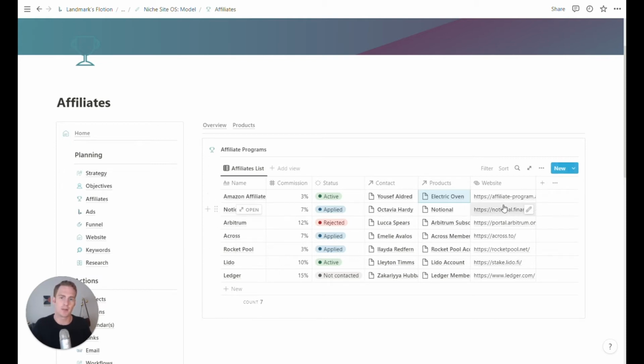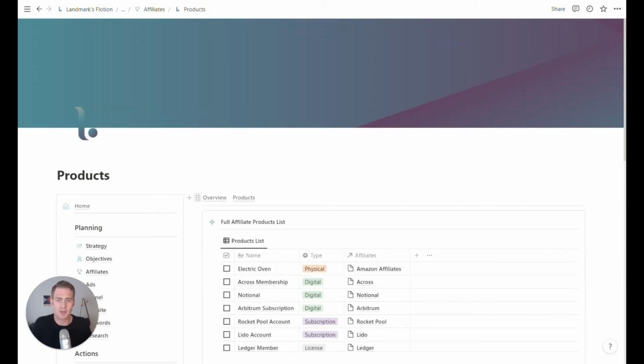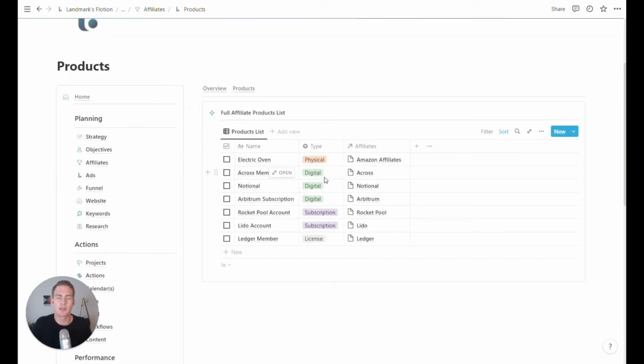And then you can also just add the website if you want to remind yourself or return to the site of your affiliates. This is, as I said, linked directly to the products list. So this is like a little tab up top. So you have the overview of the affiliates and then you also have your products. And so this is just another database which is listing all of the products of your affiliates.